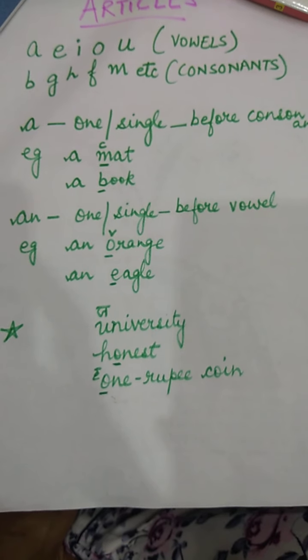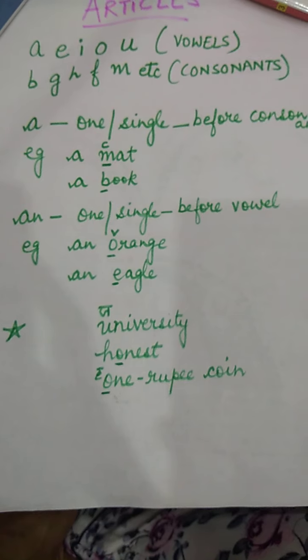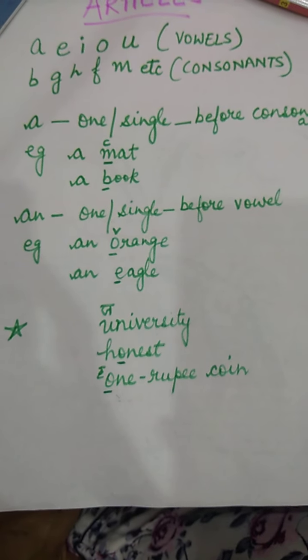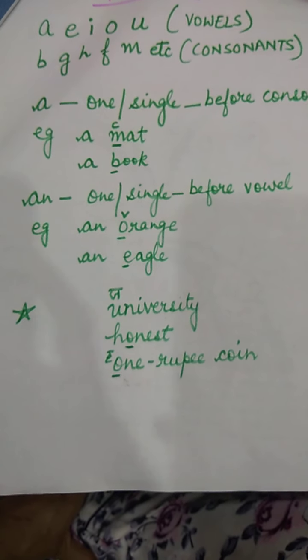Another example is a book. Now B is a consonant over here and we are talking about only one book, so we'll write article a. So, a book. Our next article is an.